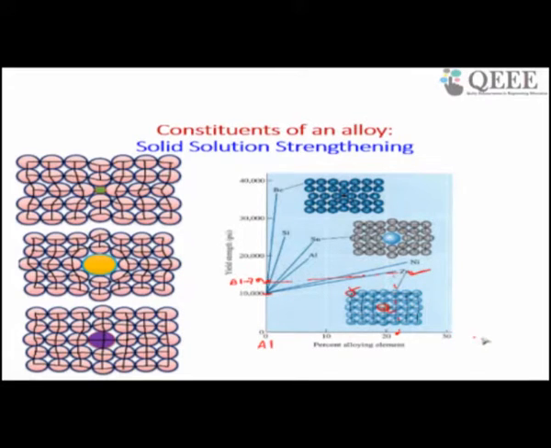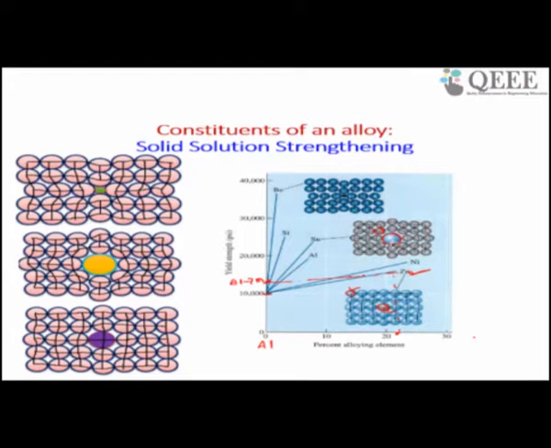Now, if you add nickel, the nickel atom is also similar, so it has high solubility and you are not getting any strengthening effect. Now, what will happen if you add Sn? The size of Sn is much bigger than your parent atom, so it will create a large strain field and the lattice distortion will be more.